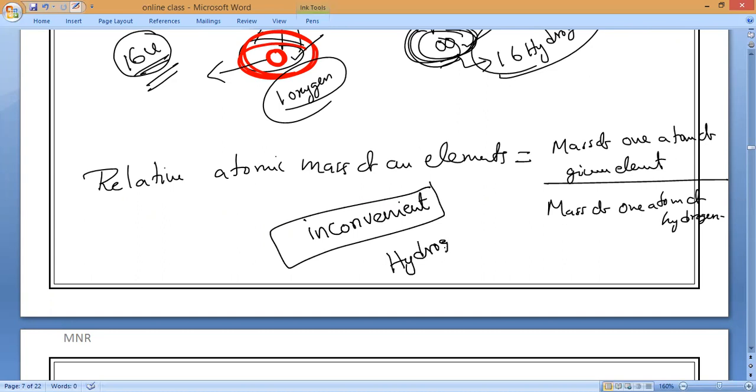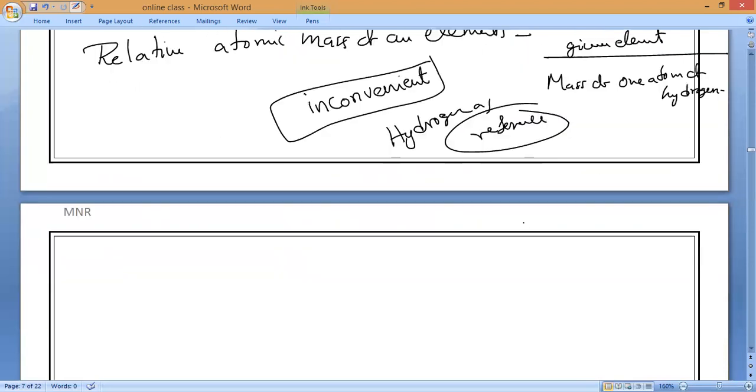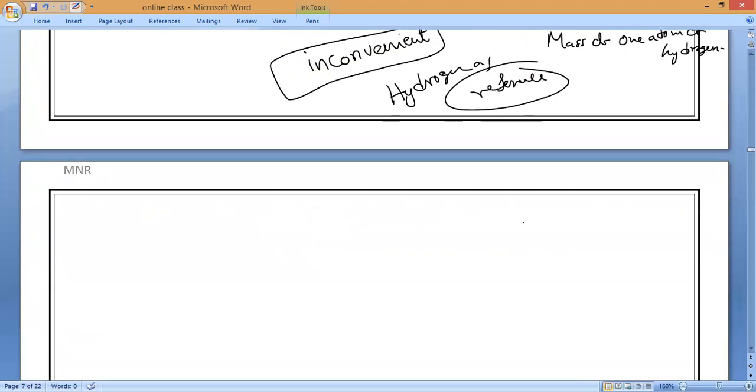So later, some other scientists took oxygen as the reference. Do you understand, everyone?